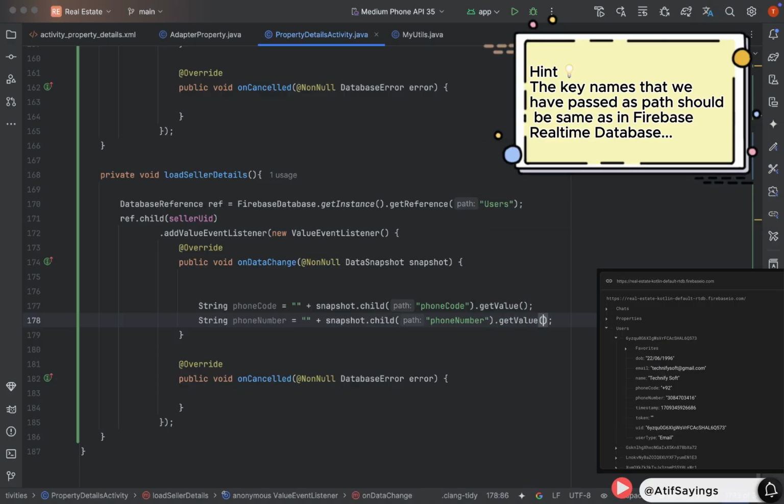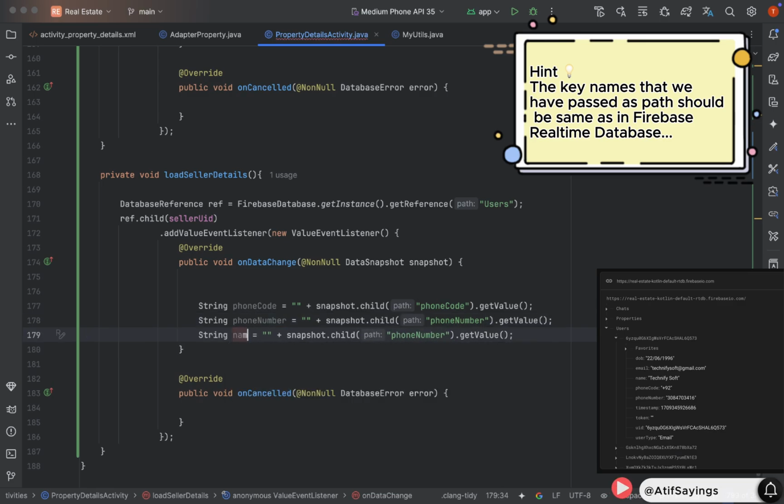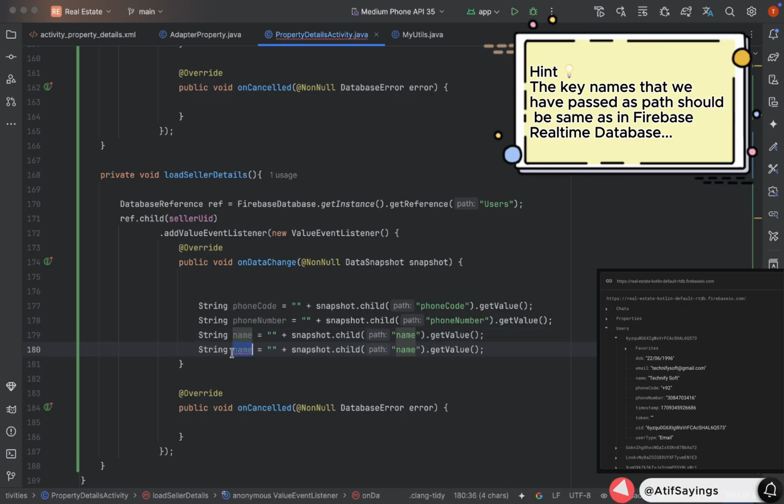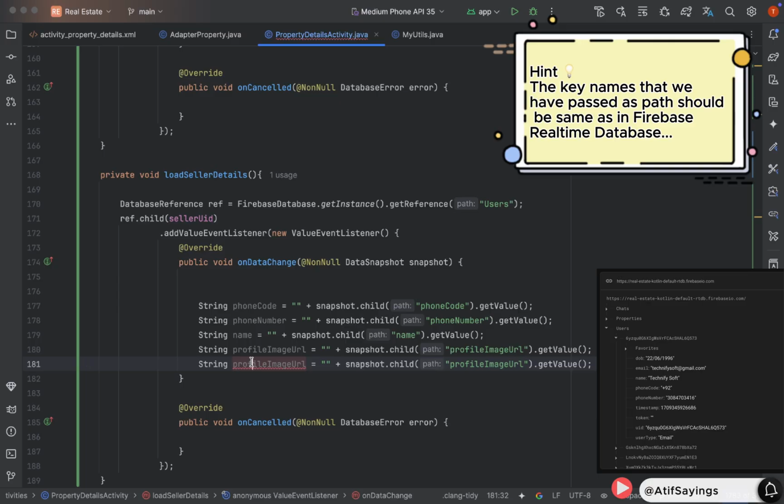After getting the phone code and phone number, we need to get the seller name. So for that, we will create another variable of type string with name. In the path, change the key to name. Similarly, we will get the profile image URL that is of type string. So we have created another variable of type string with name profile image URL, and the path will also be profile image URL. The key names that we have passed as a path should be the same as in Firebase real-time database.